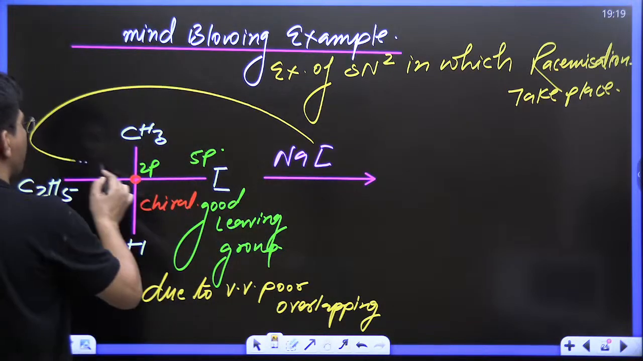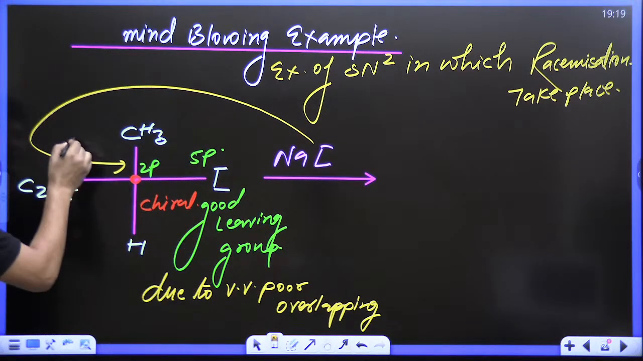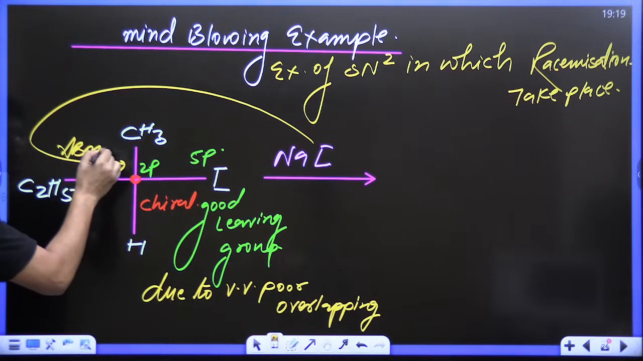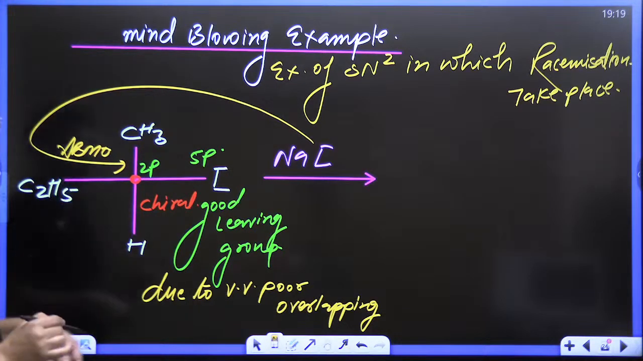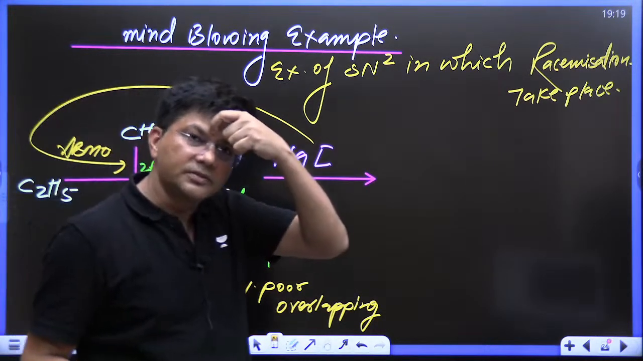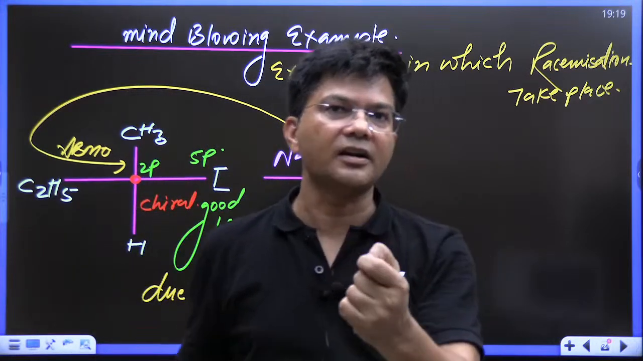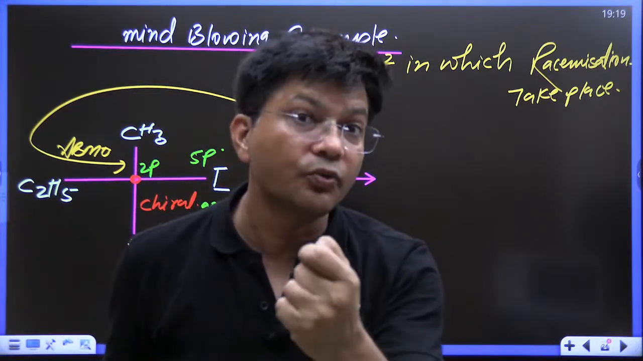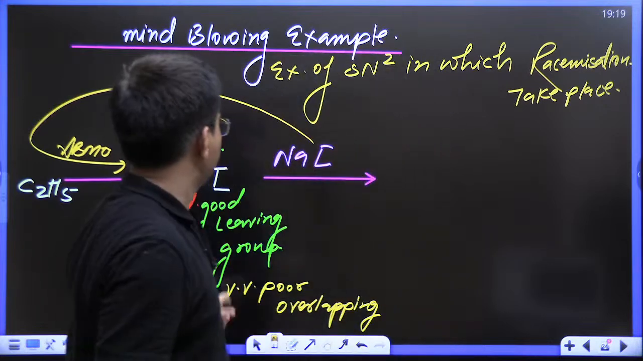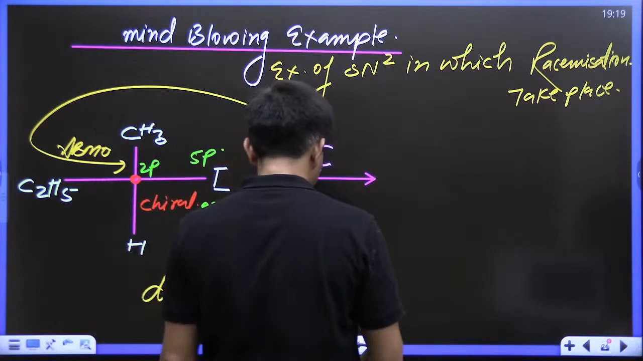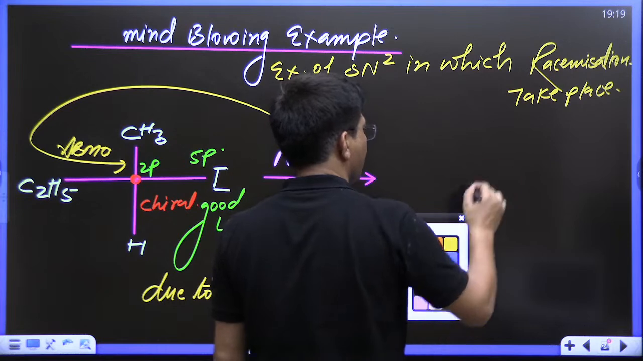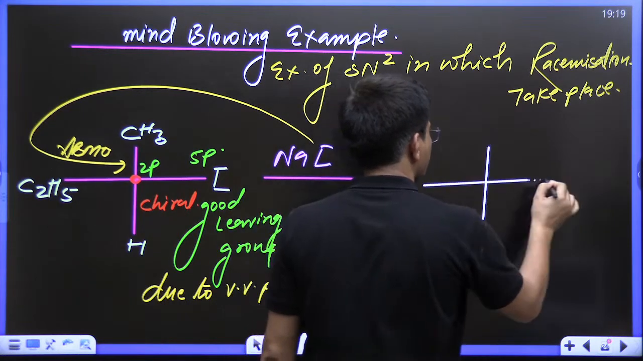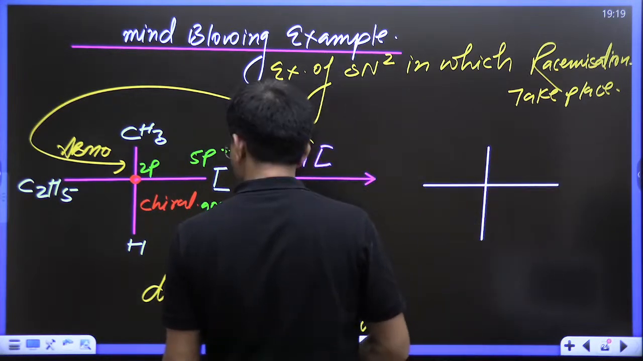This will come from the back side and attack the ABMO, the anti-bonding molecular orbital. Then there will be inversion of configuration. In the case of a chiral carbon, the inversion is known as Walden inversion, because the carbon is chiral. So you will get this product.